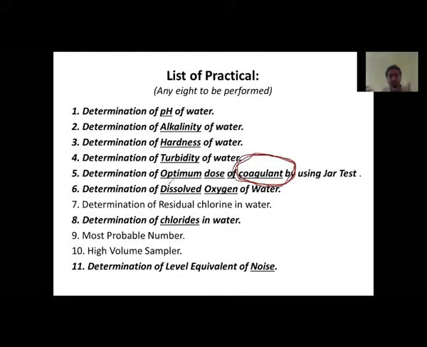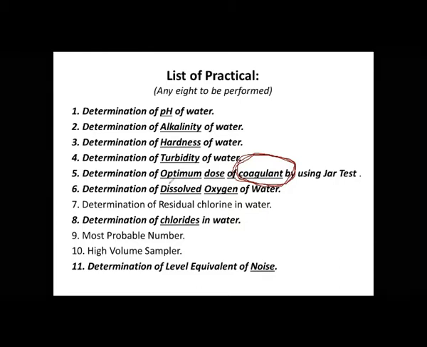We can't add too much coagulant, because it ultimately destroys the water. And if we add too little, then the particles or suspended solids present in it are not going to get removed. So we have to calculate the optimum quantity of coagulant. We don't require too much, we don't require too little. We require the optimum. That's why the word optimum is written over here. Otherwise it would just be written determination of coagulants by using the jar test.